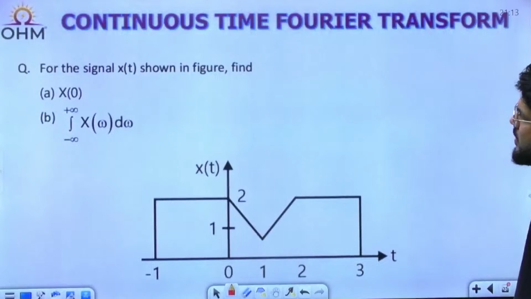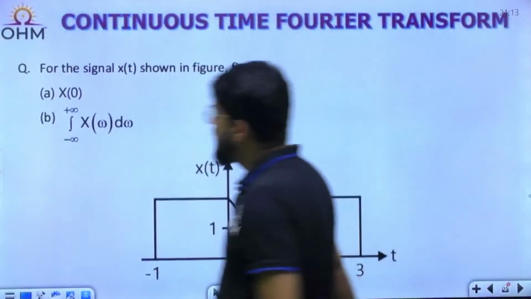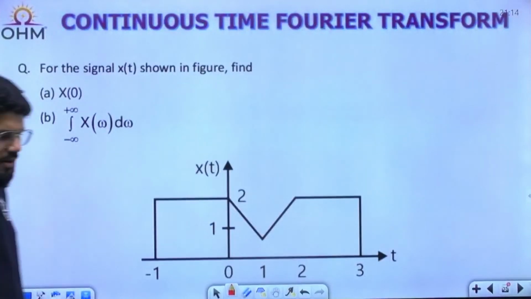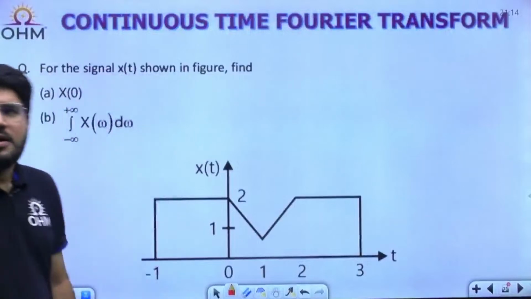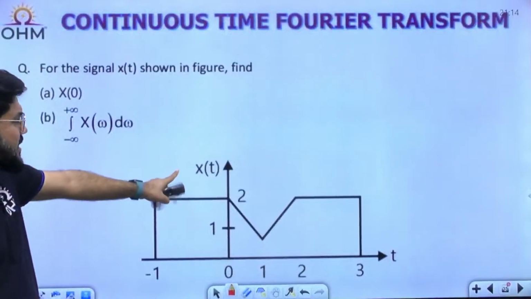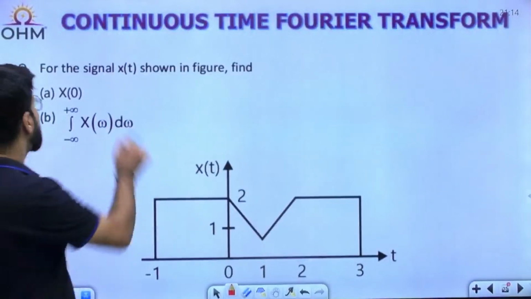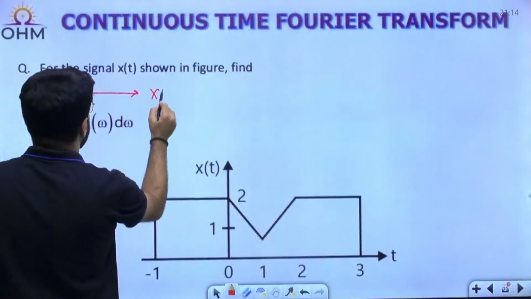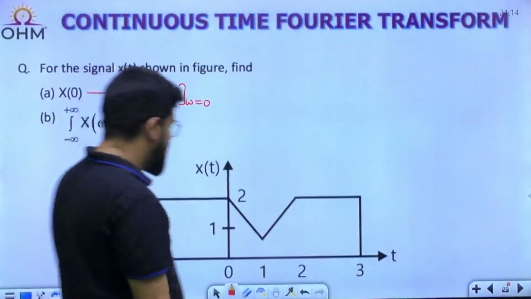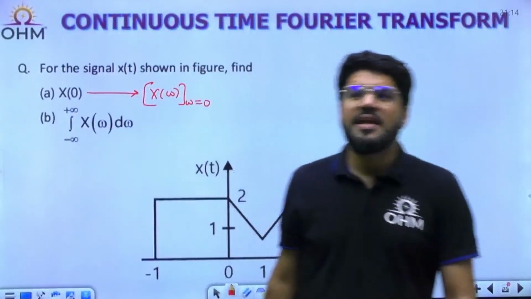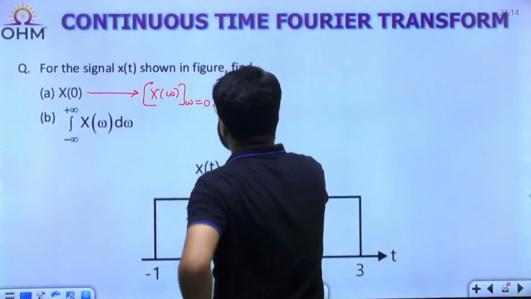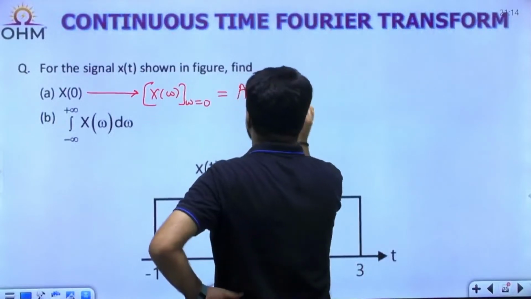For the signal x(t) shown in the figure, find capital X0, and the integral from minus infinity to infinity of X(omega) d omega. Yes, Ramkumar, A is the correct answer for the previous one. What is shown is the signal x(t) in the time domain. The Fourier transform is not given. The question is capital X0, which means X(omega) at omega equal to 0. So which property? It is the area based property. The value of the Fourier transform at 0, at DC frequency, gives the area of the signal x(t).